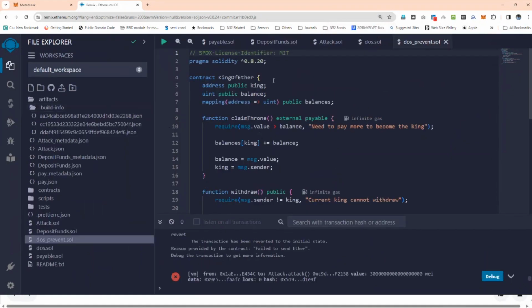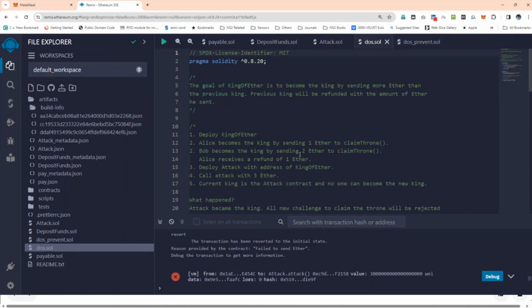Actually this is DoS. Okay, first we go with the mitigation. Now see, the goal of King of Ether is to become the king by sending more ether than the previous king. The previous king will be refunded the amount of ether he sent. So there is one king called King of Ethereum. He wanted to become the king by sending more ether than the previous king. So there is already one king. If I send more ether, then I will become the king, and the previous king will be refunded whatever he sent. So this is one goal.